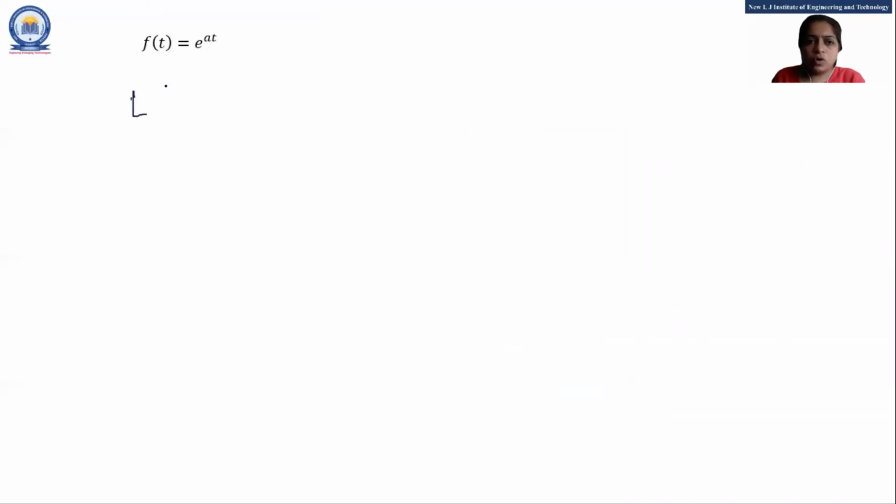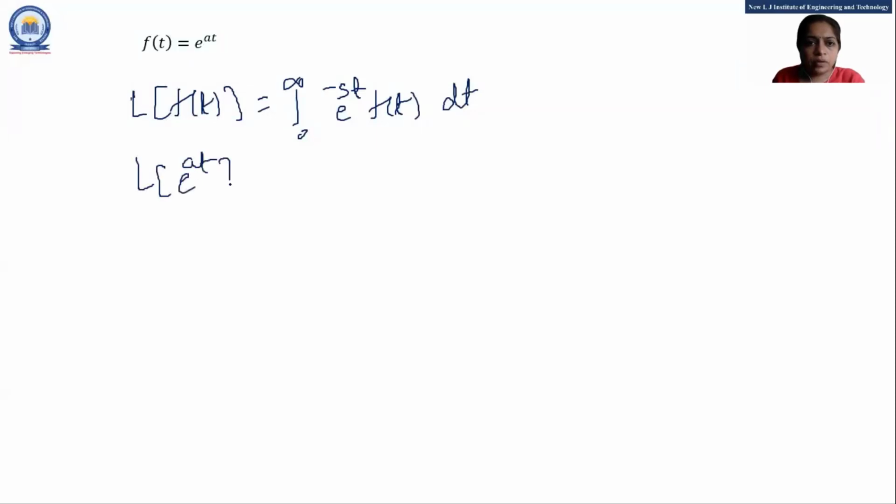So Laplace of f of t is equal to what, students? Integration 0 to infinity e raised to minus st f of t dt, right? So if I apply Laplace of e raised to at, then integration 0 to infinity e raised to minus st, in the place of f of t I replace by e raised to at. Okay. So e raised to at dt.